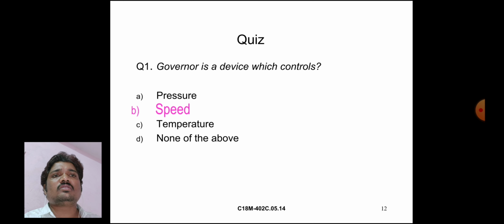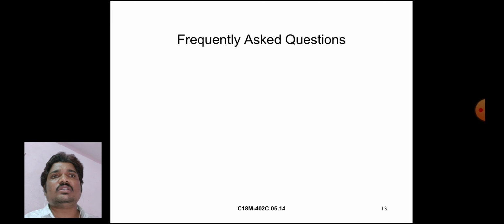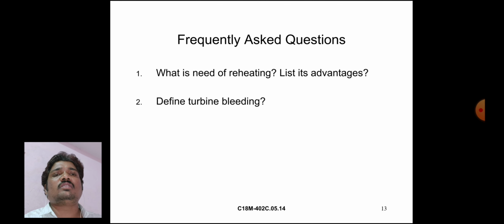In today's class, the steam turbine chapter, unit 5, is completed. The subject is Heat Power Engineering, subject code C18M 402C, DME second year. In the next class we will discuss the steam condenser.